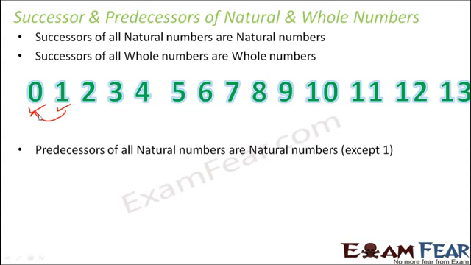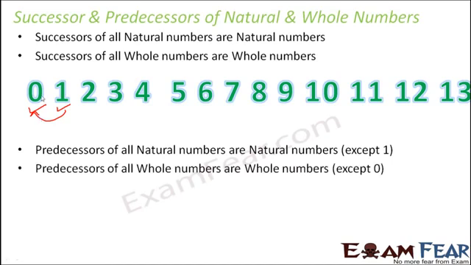What about the predecessor of whole numbers? Do you think the predecessors of all whole numbers would be whole numbers? No, because when you look at 0, what would be the predecessor of 0? What exists before 0? Before 0 exist the negative numbers, about which you will study later in your higher classes. But for now, you should just know that before 0 comes the negative numbers. So, I will give you one example to show why negative numbers exist before 0.